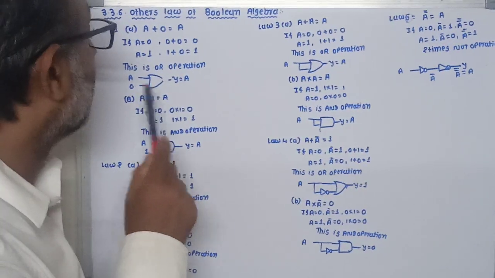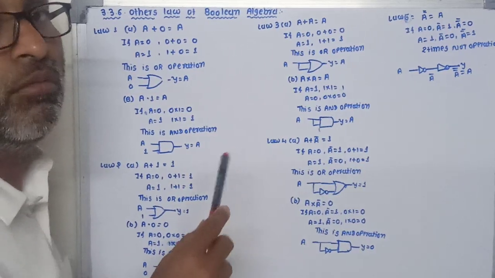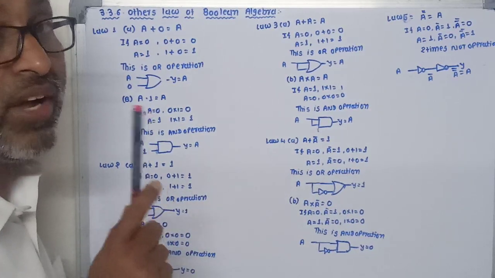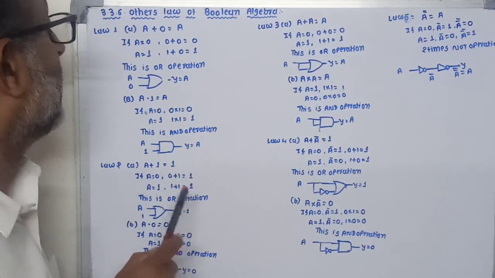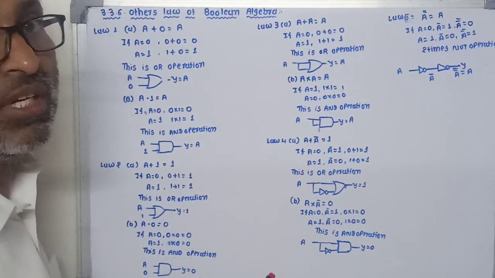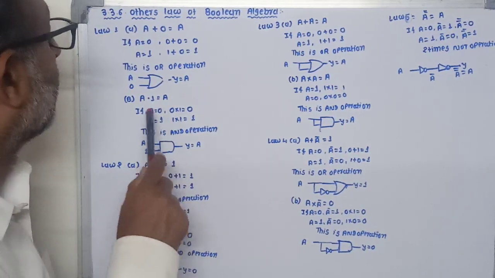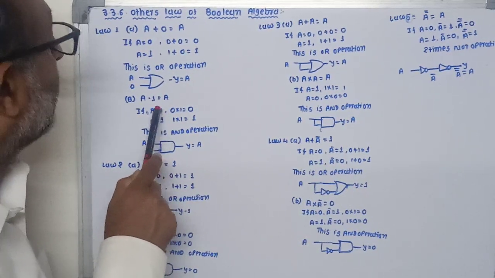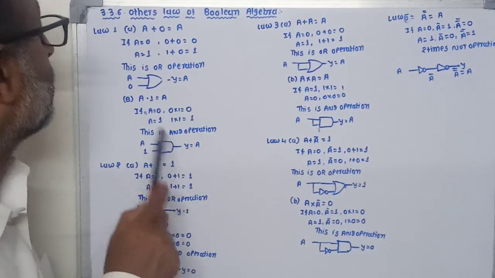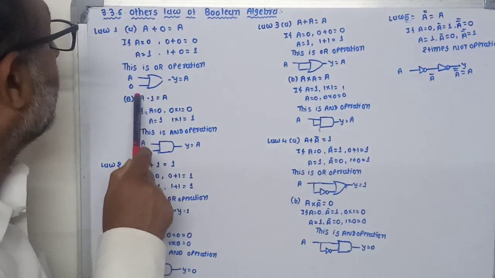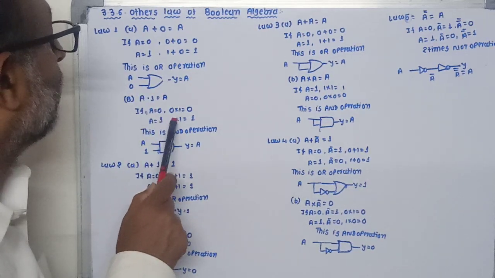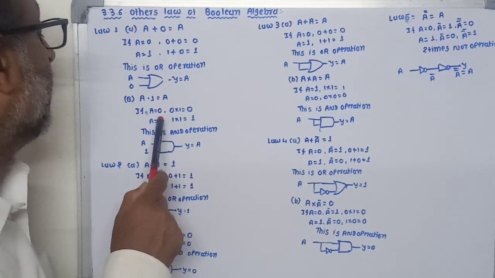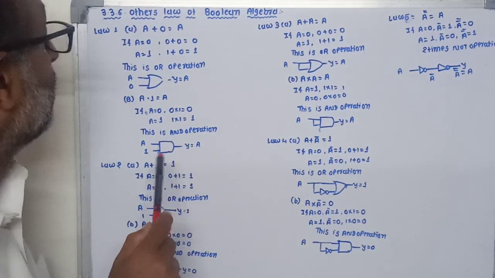Now B, A into 1 is equal to A. That means one input is A and another input is at logic 1 or high. That time we also get the same output as the input. When we give 0 input to the A terminal, then 0 into 1 is 0. If we apply 1 at the A input terminal, A is equal to 1, 1 into 1 is 1. So input is 0, output is also 0, and when input is 1, output is also 1.